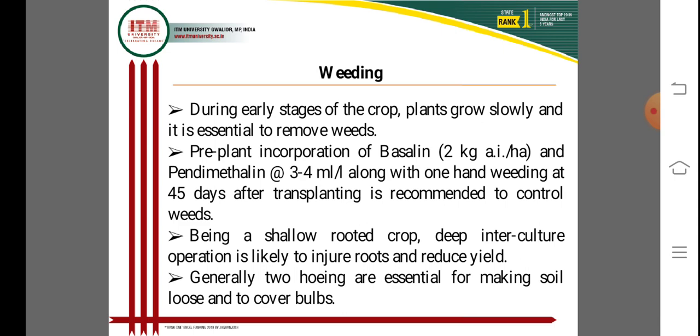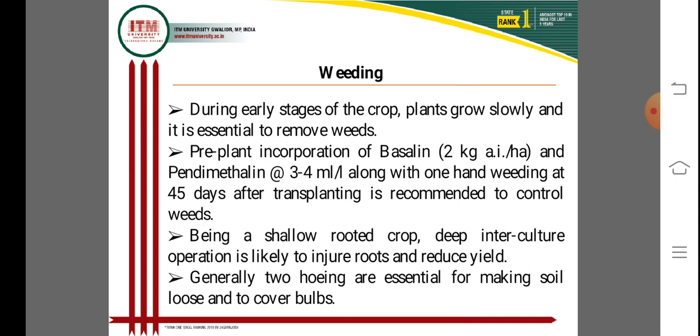Onion is a shallow rooted crop, and deep interculture operation is likely to injure the roots and reduce the yield.